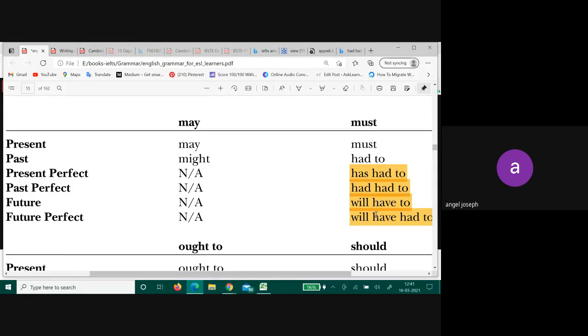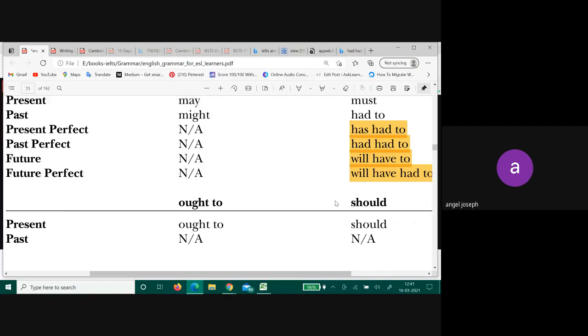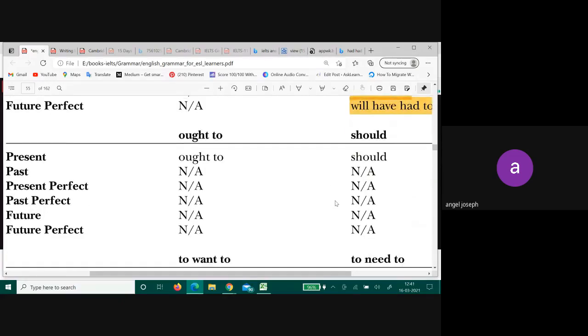So again, I'm not taking you through this because at your level, you're not supposed to know. You do not need to master this to reach a 7 as such in IELTS. You can reach 7 in IELTS even if you do not use such sentences. So I do not want to overburden you with another thing to learn. You will slowly learn it as you become familiar with English.